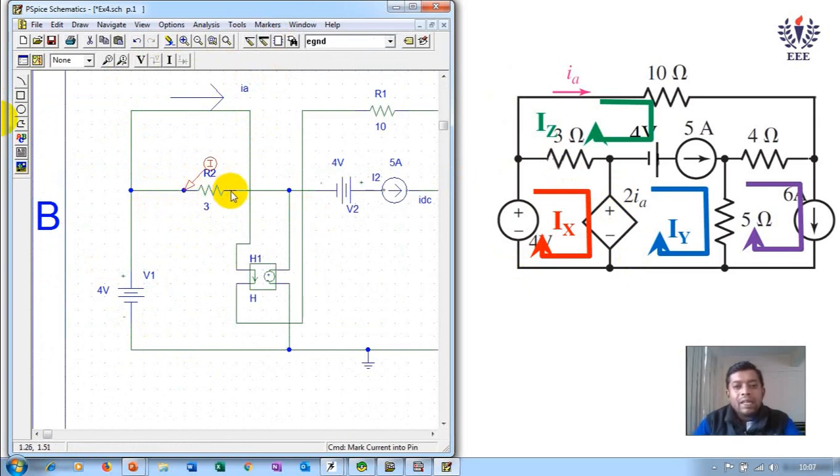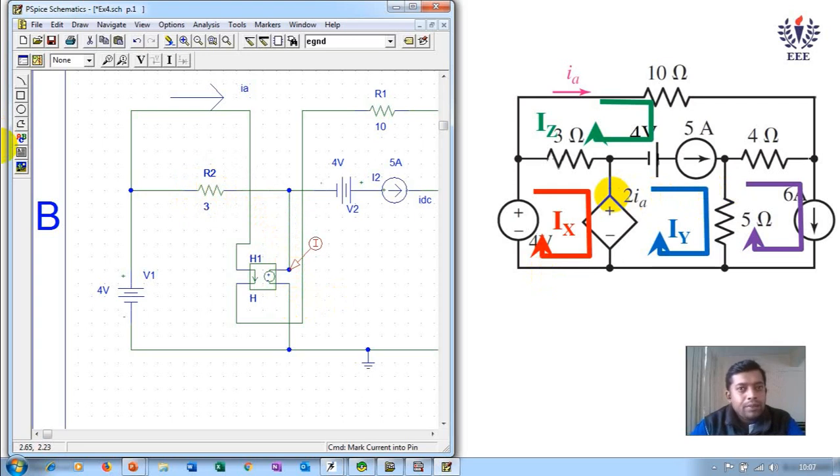But will it give me Ix or will it give me Ix minus Iz? That's my question. Will I get Ix, or Ix minus Iz, or Iz minus Ix? If I get Ix, it's wrong. I will be getting Ix minus Iz. So where do I place to get Ix? If I place at this positive end, somewhere here, what do I get?